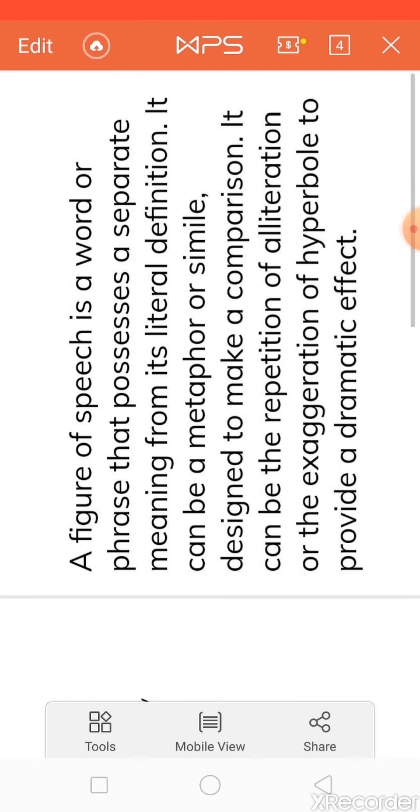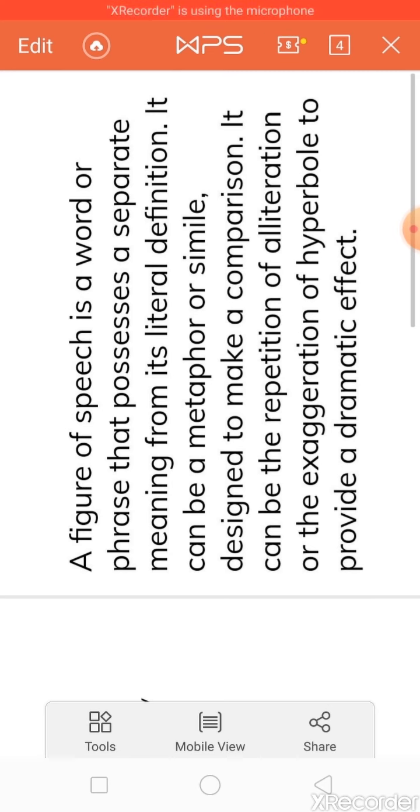So today we will discuss a very interesting topic, that is figure of speech. You all are familiar with the figure of speech, as when we study poems and stories, we often come across these figures of speech. So now what is figure of speech? Figures of speech are a collection of words, or you can say phrases also, that possess a separate meaning from their literal meaning.